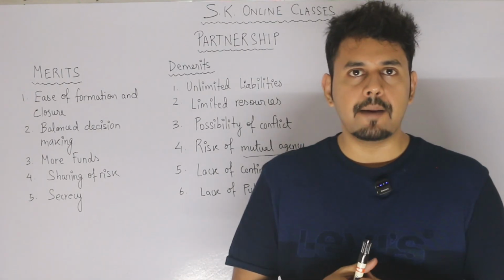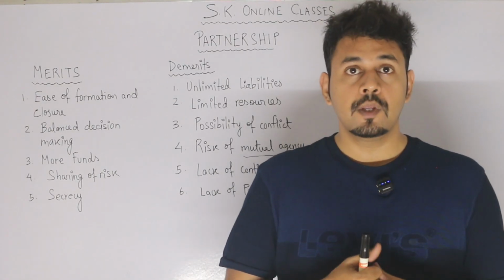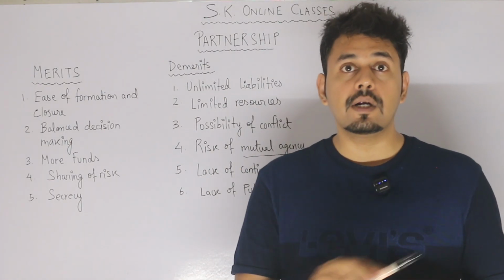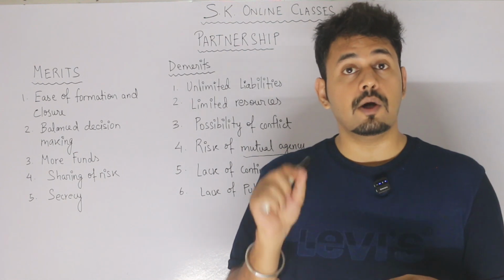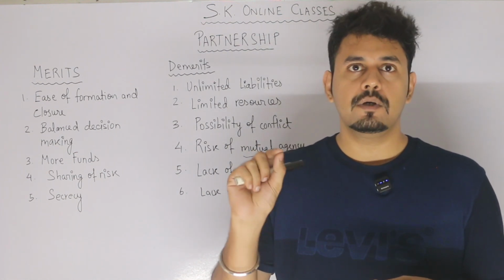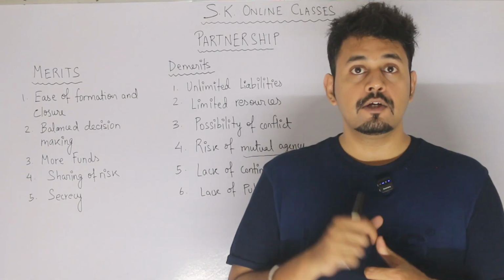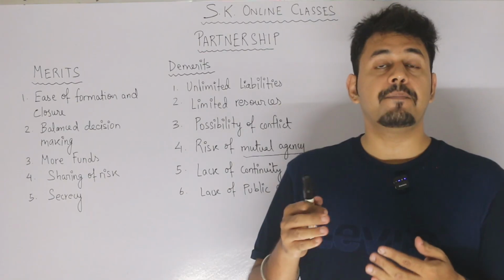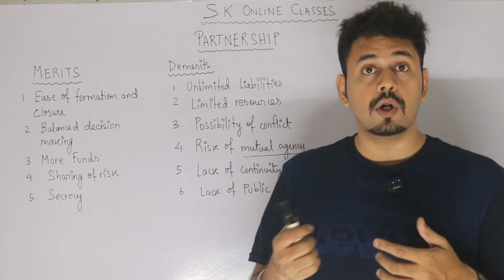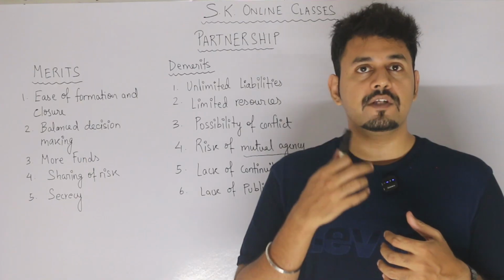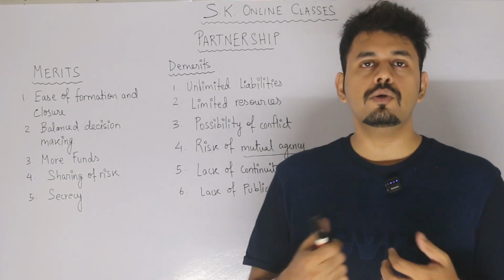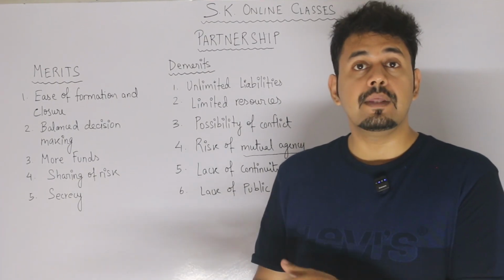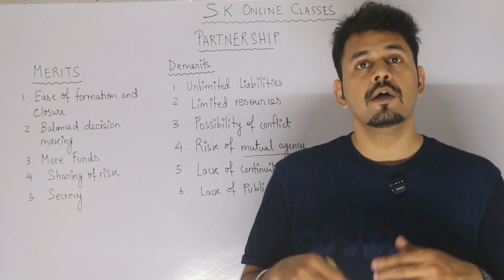Eventually, the business does not continue because the partners become so egoistic that they do not let the business carry on, because they always disrupt the daily activities of the business. So, this is the reason a business comes to an end. Apart from this, we can also say that if a partner dies, if a partner becomes insolvent, or if a partner wants to come out of this business, wants to retire, then also a partnership firm will come to an end. If the other partners wish to continue, then they might have to re-register the firm, as in a new agreement should be prepared.